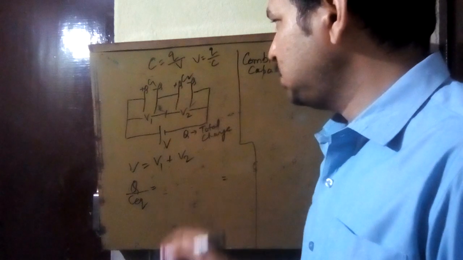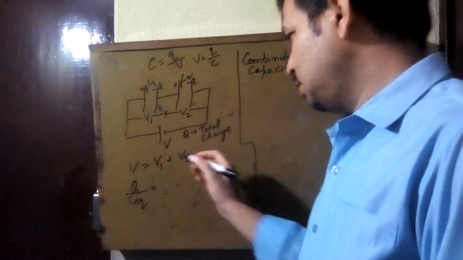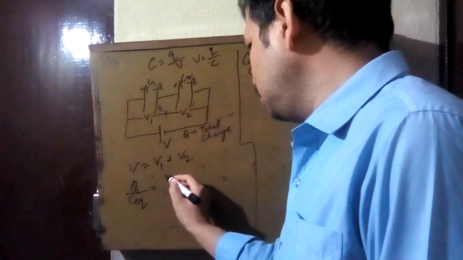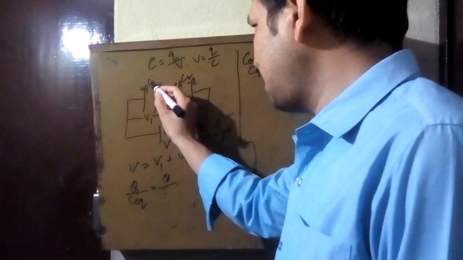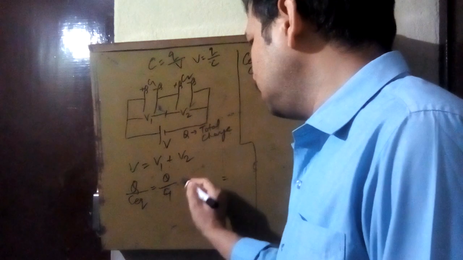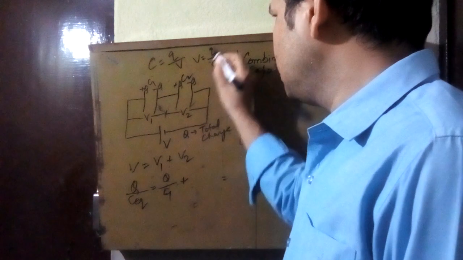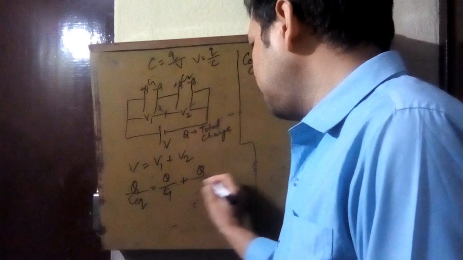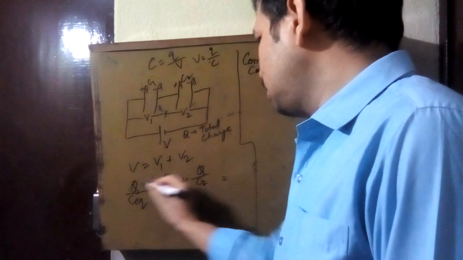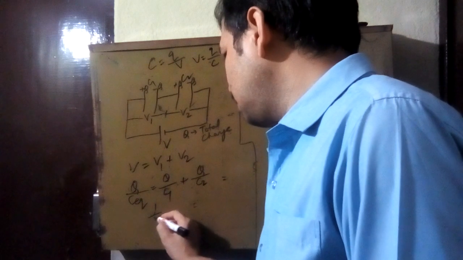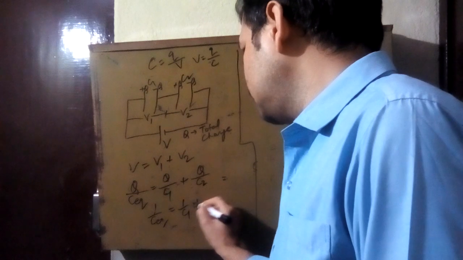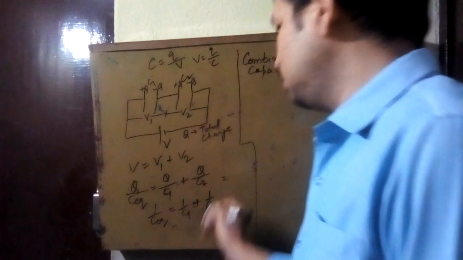Suppose total capacitance of C1, C2 is C equivalent. Now V1: charge on the first is Q and capacitance of the first is C1. Now V2, V is Q by C, so charge on the second is Q and capacitance is C2. So Q is common, you can take it out. So 1 by C equivalent is equal to 1 by C1 plus 1 by C2.